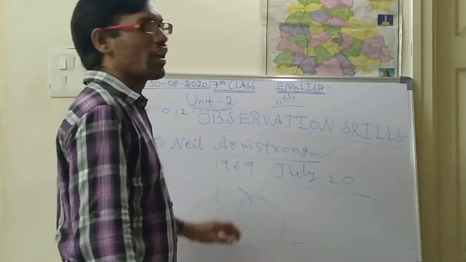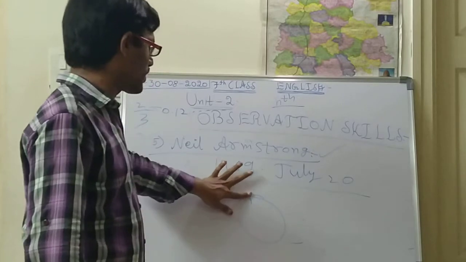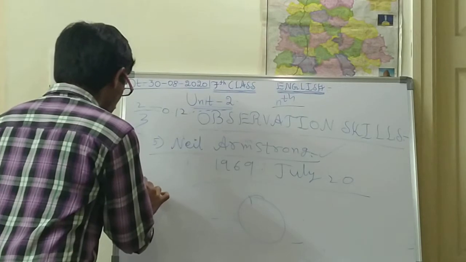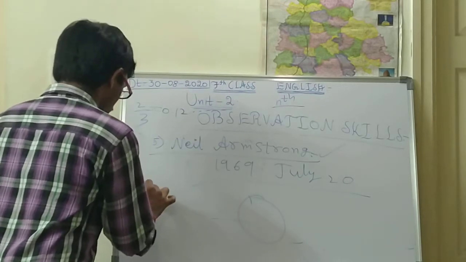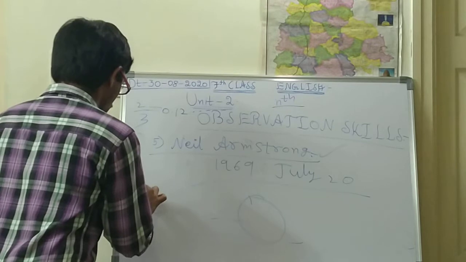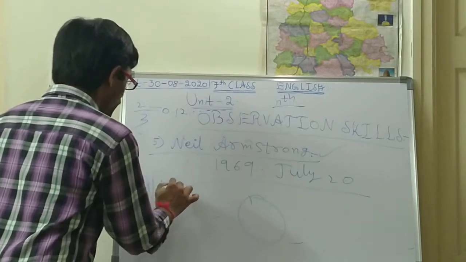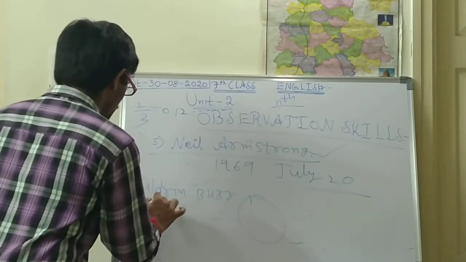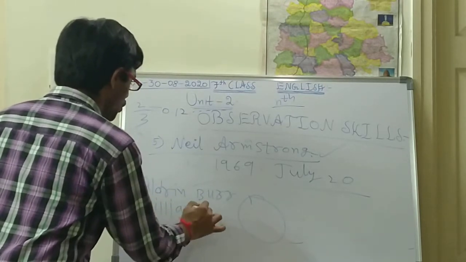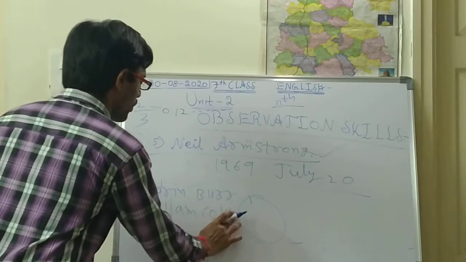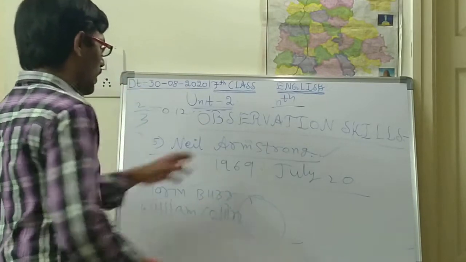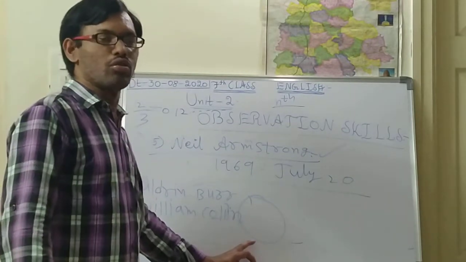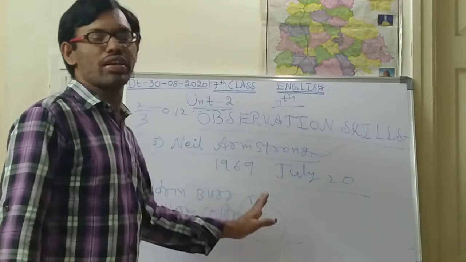Along with Neil Armstrong, two other persons went with him. They are Buzz Aldrin and Michael Collins. These three people went to space, to the moon, to do research on the moon.